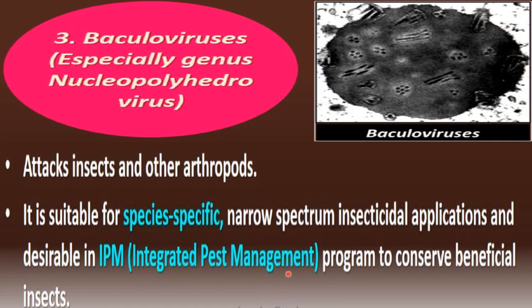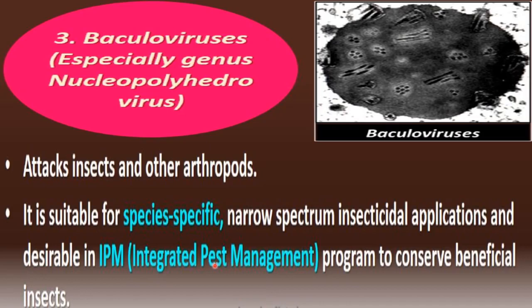A combination of techniques is used to control the pest, like biological control and habitat manipulation, where the habitat of an organism can be changed to control it. This combination of many techniques is called integrated pest management. It is a technique by which we can control the pest without causing any harm to our ecosystem.